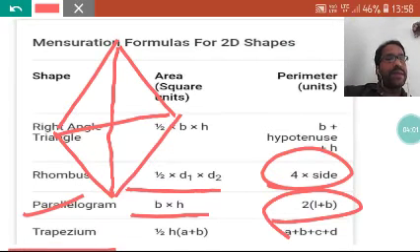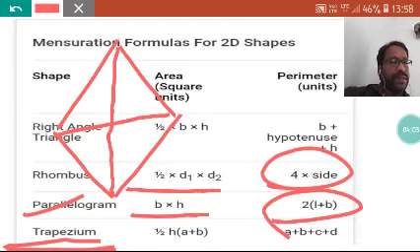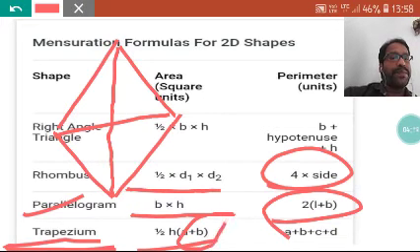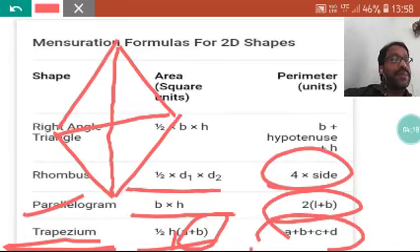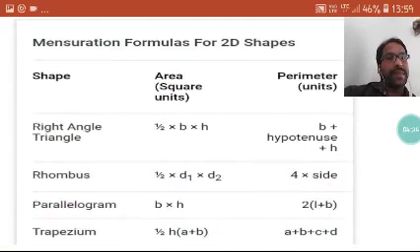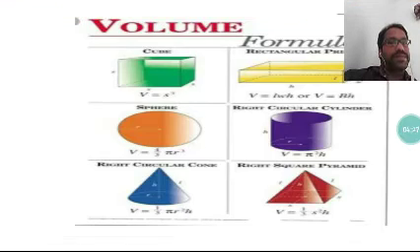We have discussed a lot of facts on the trapezium, parallelogram, and rhombus, so here just one glimpse only. You can see the area is given by 1/2 into the sum of parallel sides. This a plus b is the sum of the parallel sides, and height is the distance between the parallel sides. Perimeter is the sum of all the sides, because in a trapezium the sides may be different, so we add all four sides. So this was the 2D shapes, area and perimeter.